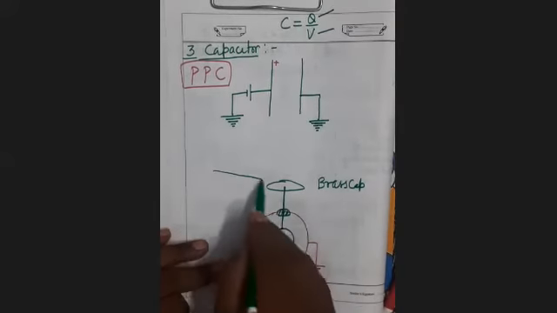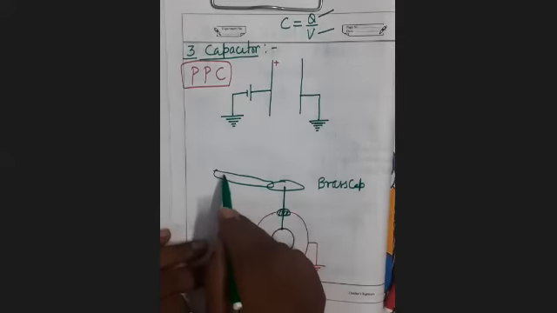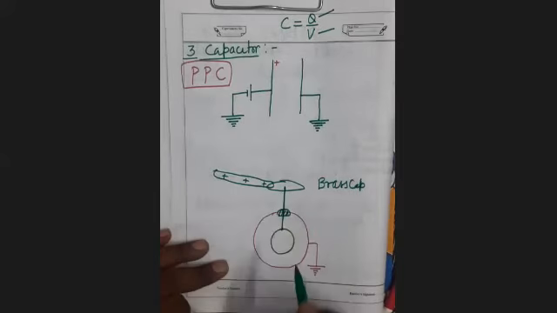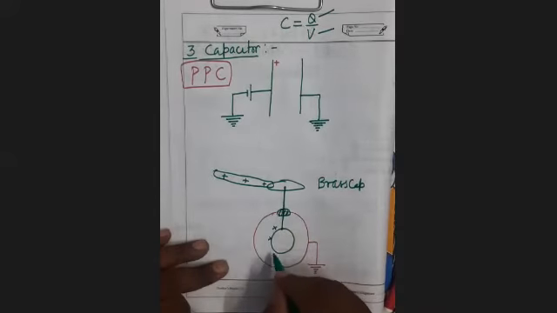So if you bring a positively charged rod in its contact, what will happen? This inner spherical shell will acquire the positive charge.